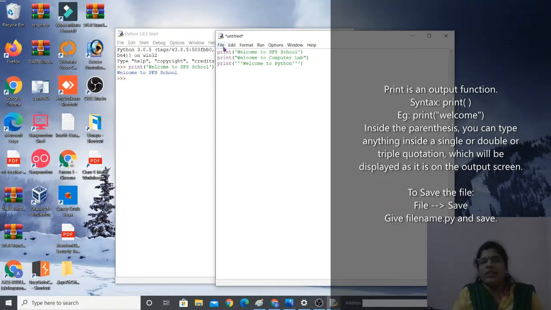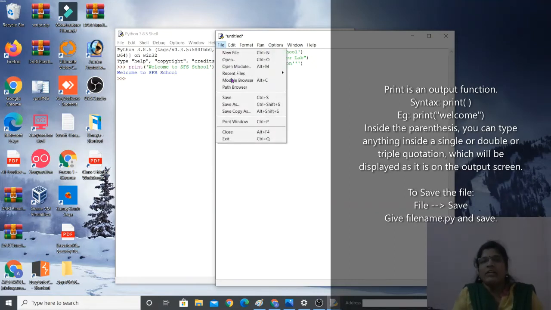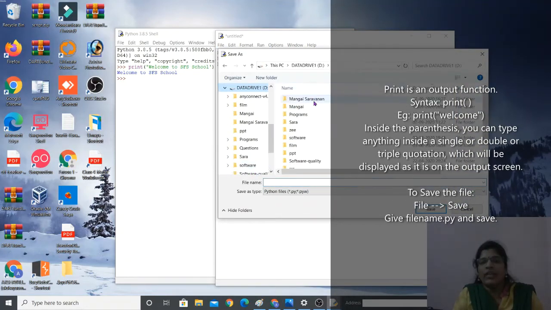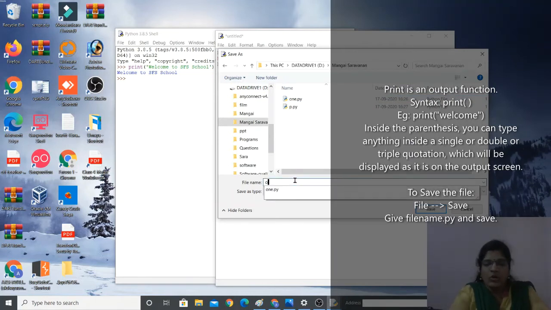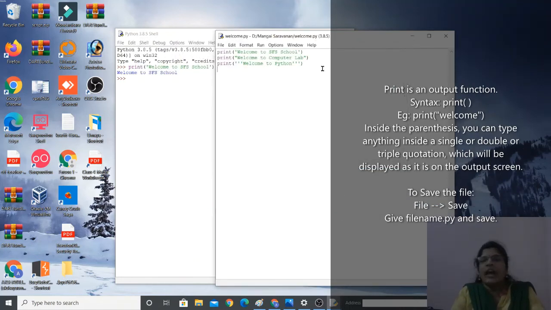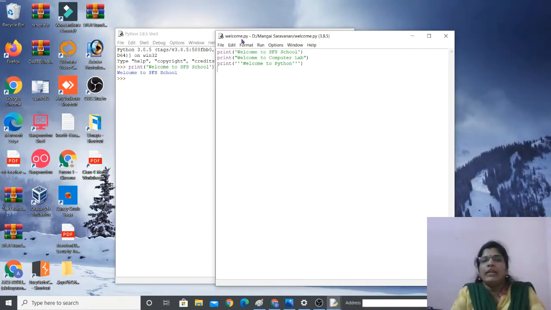Clear? Okay, so let me save this file. File, save, and choose the location where you want to save. I'm saving it in my folder. The file name I'm giving is welcome.py. It's a Python program, right? So we have to save it with .py. Then click on the save button. After saving, do you see the name welcome.py right here also? Yes. So the program is saved now.